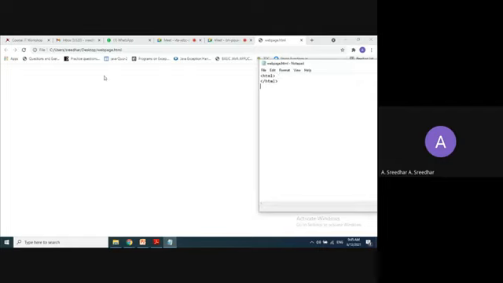Whatever you want to display in this web page, you need to write in between these HTML tags. It's simply an empty web page. Whatever code you write, that is going to be displayed here. So this HTML is going to tell the browser to please display whatever I have written in this HTML.